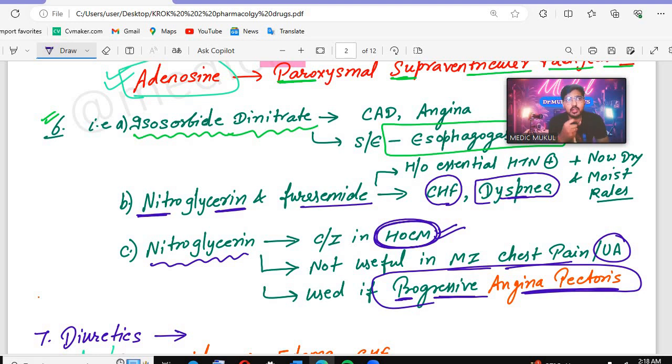So in the question they will give you that the patient is not relieved by the nitroglycerin. It means which angina is he talking about? He is talking about the unstable angina.